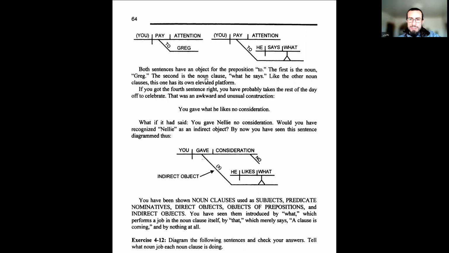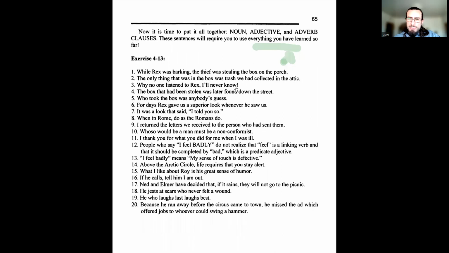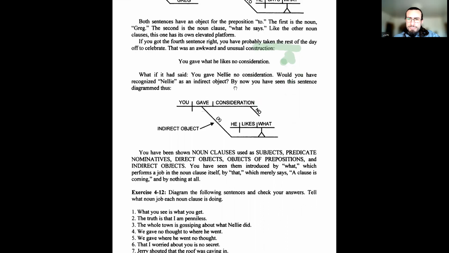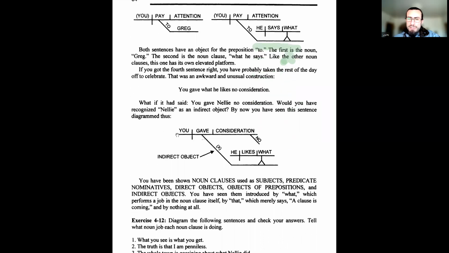Okay, so we have a prepositional phrase, right? The first sentence, you pay attention to Greg. Second sentence, you pay attention to what he says. The noun clause is an object of a preposition. Same thing, it's a noun role, right? We have a noun role, so all we do is put a little hangman, give it its own line. That's it. Both sentences have an object for the preposition to. The first is the noun Greg. The second is the noun clause. What he says. Like the other noun clauses, this one has its own elevated platform.